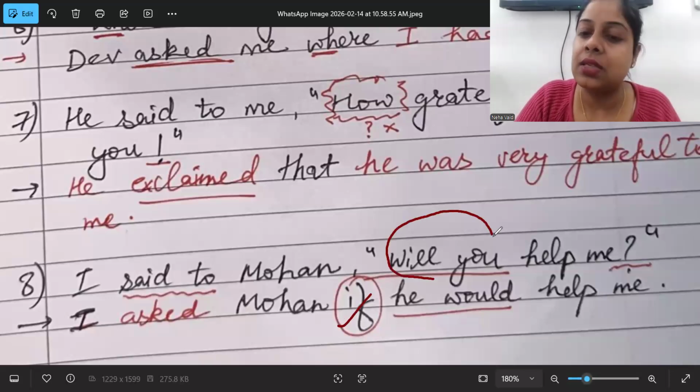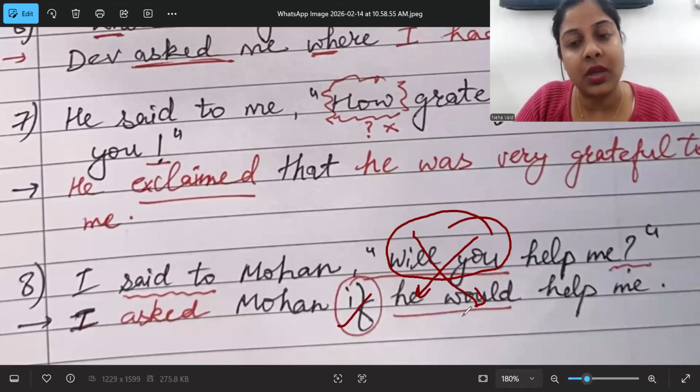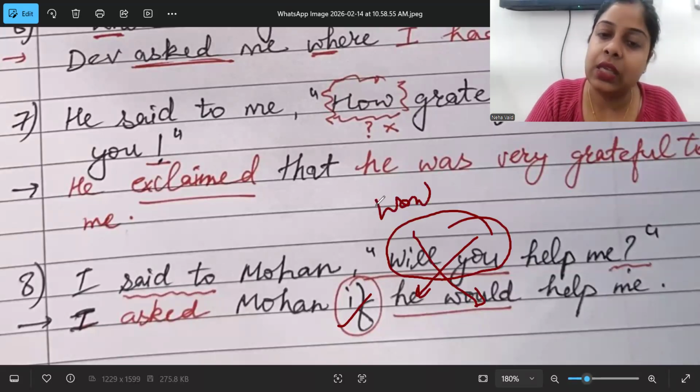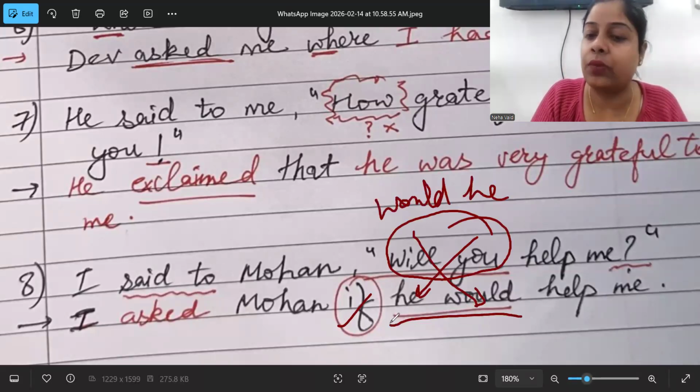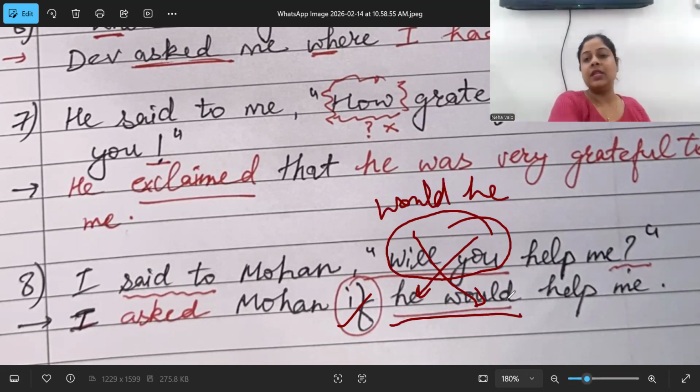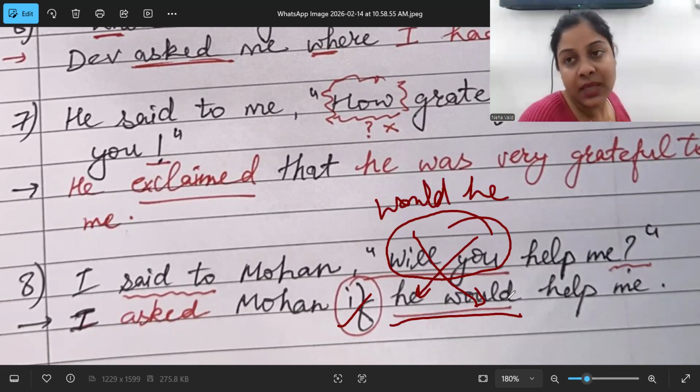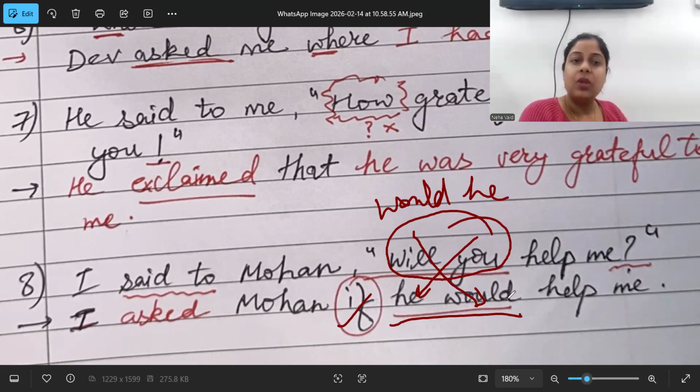And again, the same method: the verb will shift to the second place. So instead of would he, you have to write he would. So these are the common mistakes that kids make while doing the paper. So please keep watching it again and again.